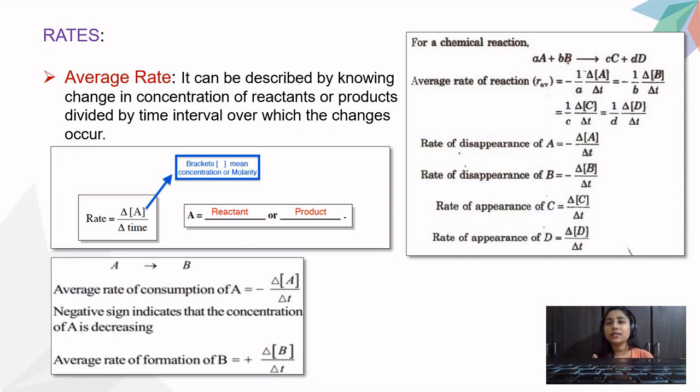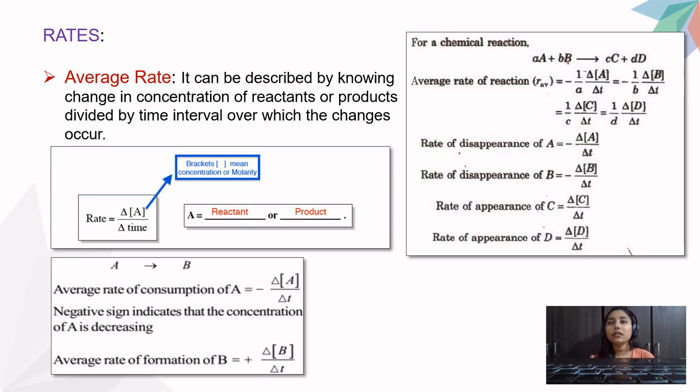Now below that you can see the rate of disappearance of A. Again the same thing is written: the rate of disappearance of A is delta concentration of A divided by delta t. Disappearance of B is written, appearance of C, appearance of D. Now don't get confused with the word disappearance or consumption. Disappearance and consumption are both the same in this whole thing. Appearance and formation are both the same.